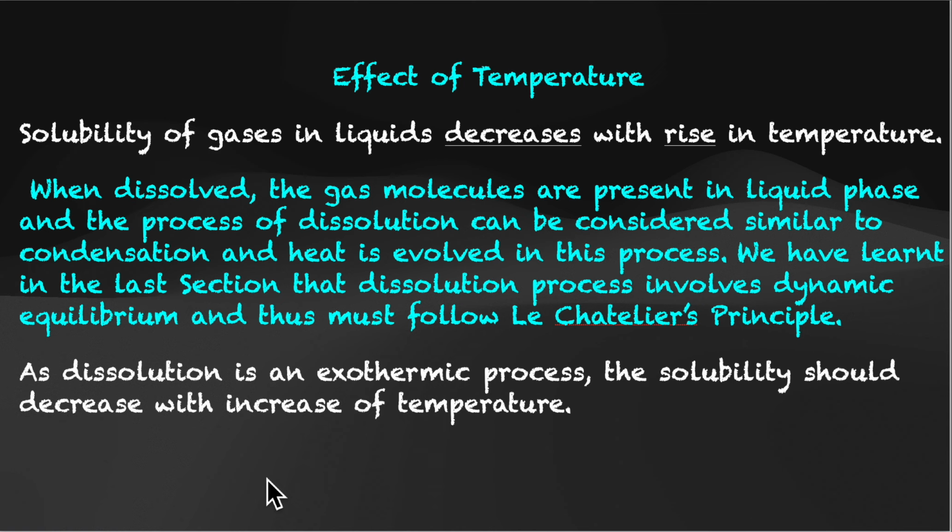So from the vapor phase it is getting converted to its liquid phase, similar to condensation. When condensation happens, there is a release of energy, of course, because this is the reverse of a liquid becoming a gas. So there is a release of heat there. Now when there is a release of heat, that means it is an exothermic process. And in the earlier section we saw that following Le Chatelier's principle, if it is endothermic, then your solubility will increase with increase in temperature, and if it's exothermic, your solubility will decrease with increase in temperature. That is the reason why solubility of gases in liquids decreases with rise in temperature.